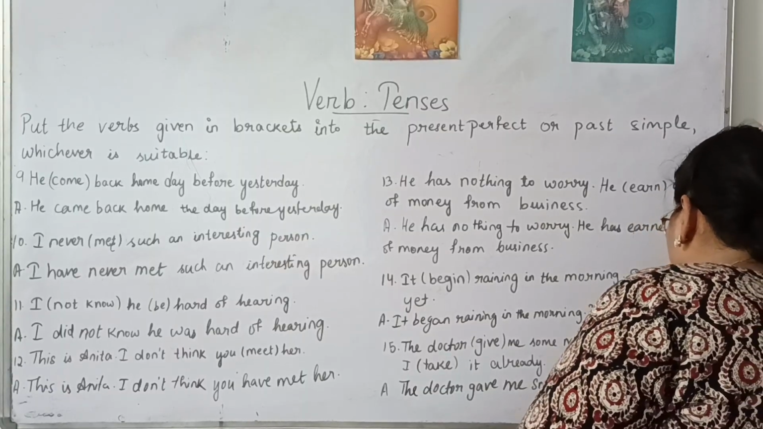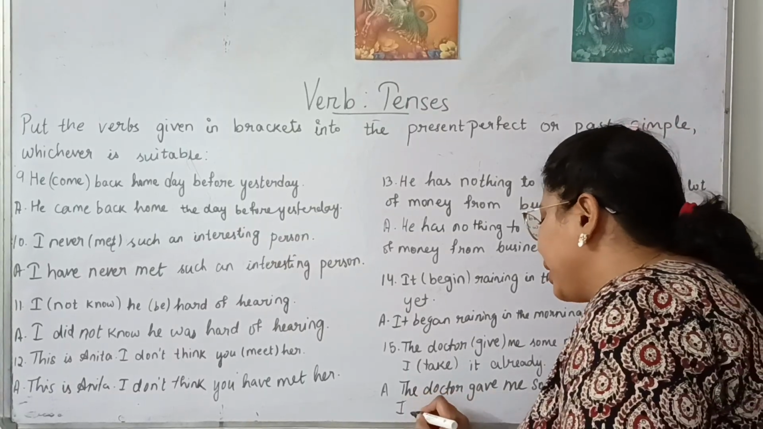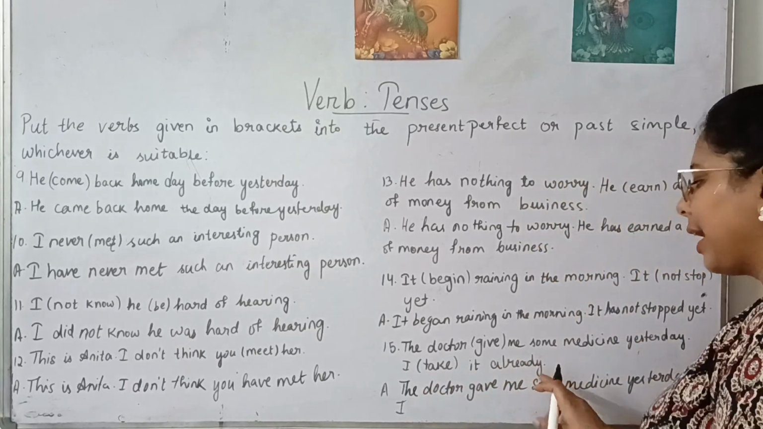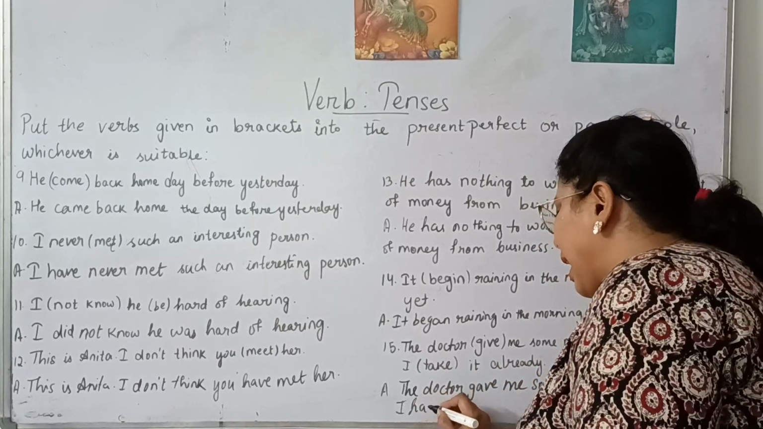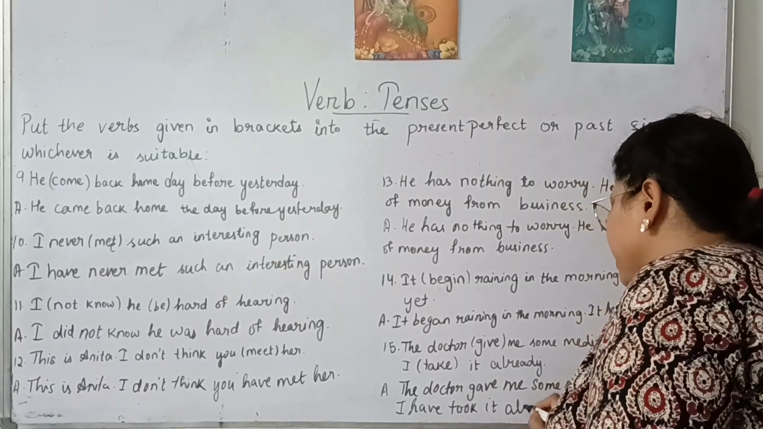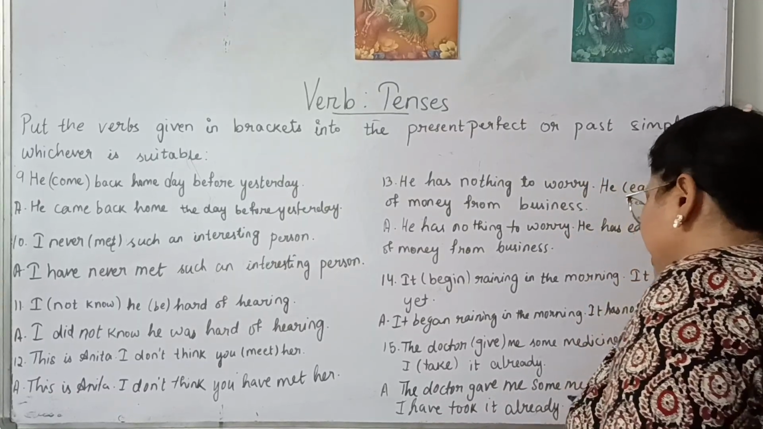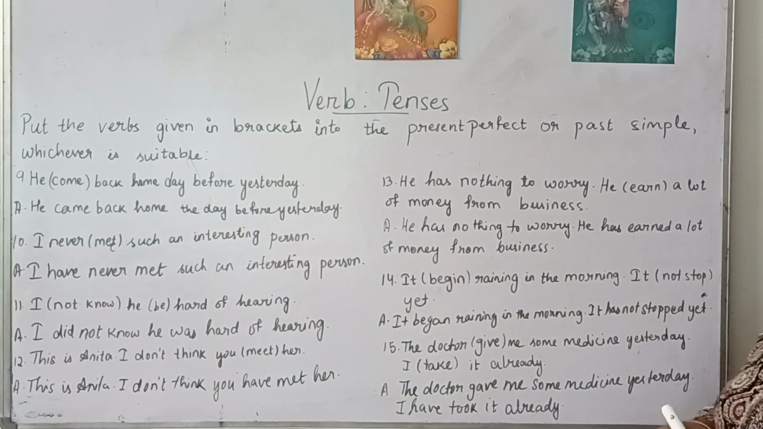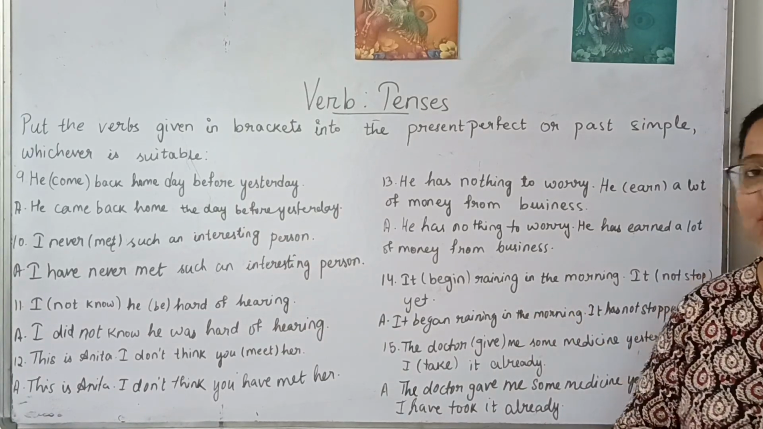The next sentence is telling that you already took something. When someone is asking you to take the medicine, but you tell them that I already took. So in this, already is there at the end of the sentence. So we'll use simple perfect here. I have taken it already. Clear? Then we'll move to the next set of questions now.